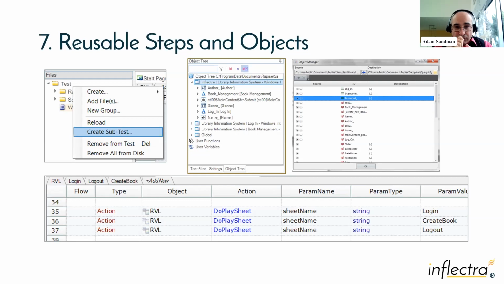So that way, when you have to record a script or modify a script, you can easily remap the objects to when they've changed. And B, those objects can be shared across different test scripts. So you don't have to record everything every single time. You can have a library of common elements that then different tests can use. And we have an object manager that makes that really easy as well.